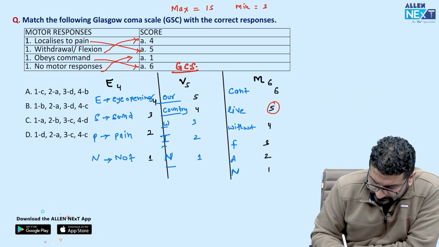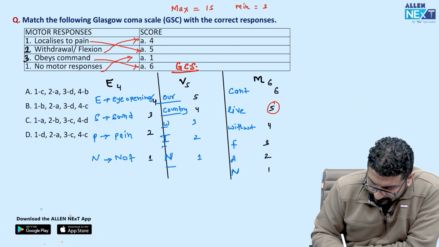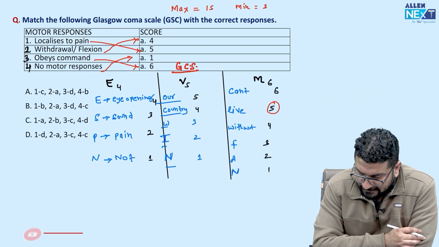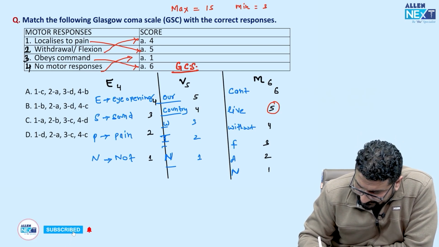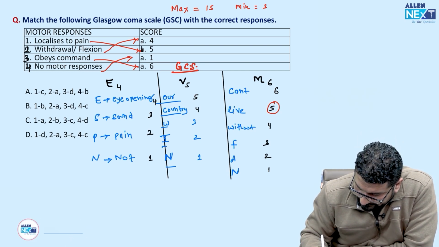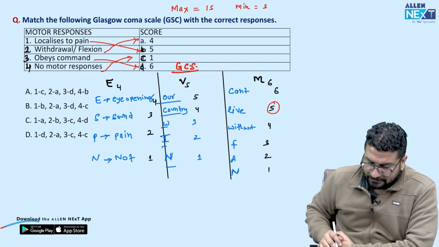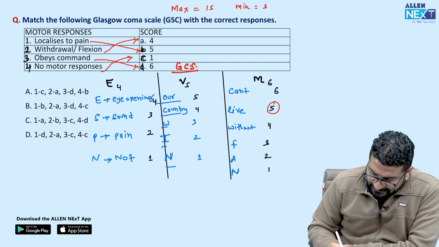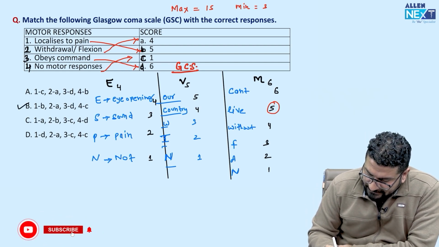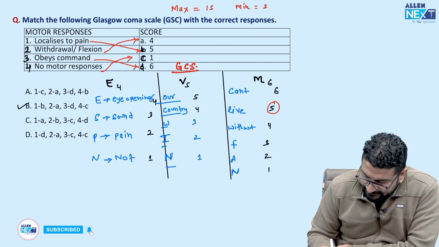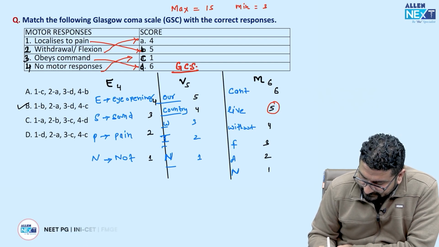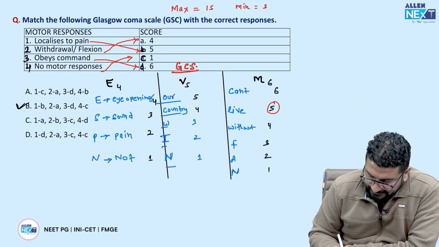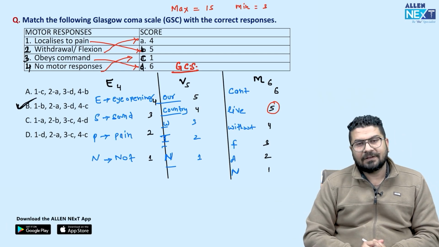This is 1, this is 2, this is 3 and this is 4. और अगर इसको सही करेंगे तो यहाँ पर होगा ये this is A, this is B, this is C and this will be D. तो अब क्या आंसर होगा? फर्स्ट विल बी B. 1B, 2A, 3D and 4C. So answer will be B. Simple. तो ये आपको याद रखना.